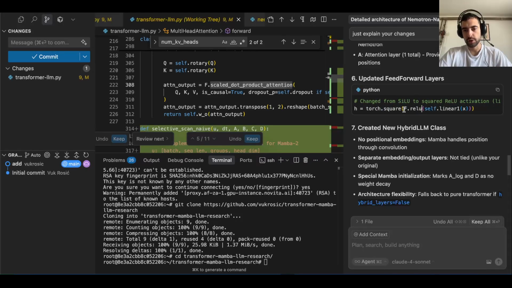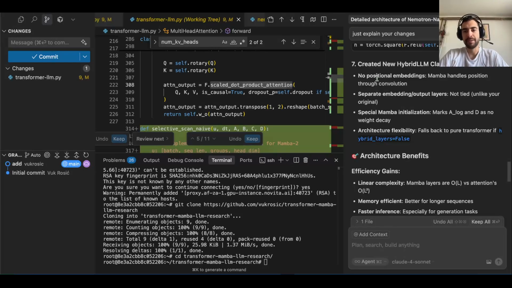And then it changed feed-forward layers from SiLU to squared ReLU, like in Nemotron. So towards squared ReLU, and then pass in the linear weights and X as input. So Mamba has no positional embeddings. It handles position through convolution. So we have separate embedding and output layers. It's not tied anymore like in the original, where you have the dictionary of tokens and embedding tokens in the beginning of the LLM transformer, and the output head in the end. The dictionary across all of the tokens is the same matrix, but now it's not the same anymore.